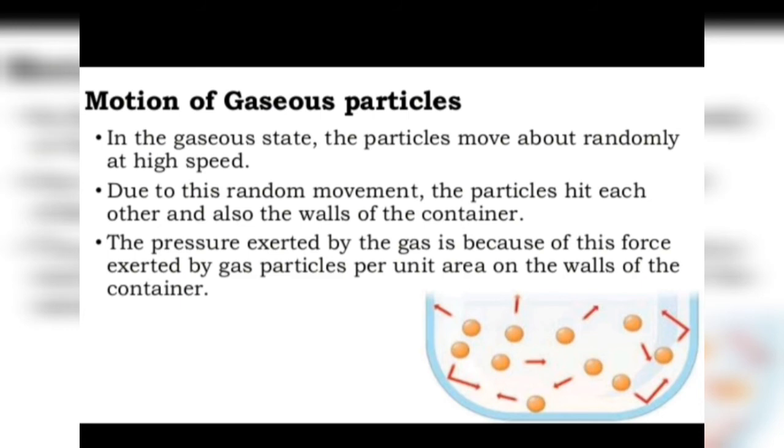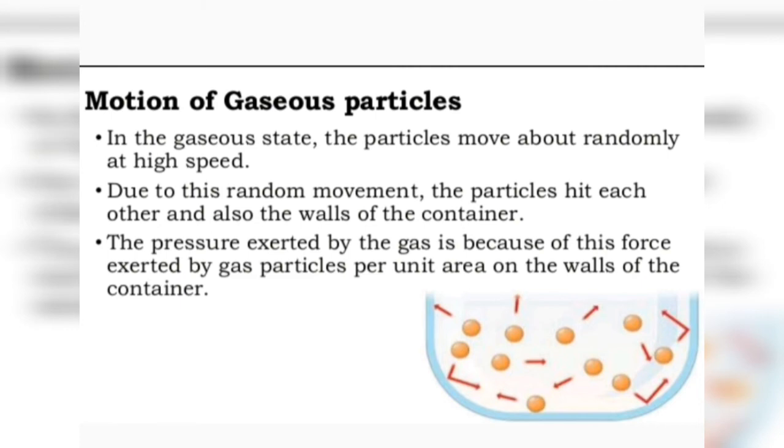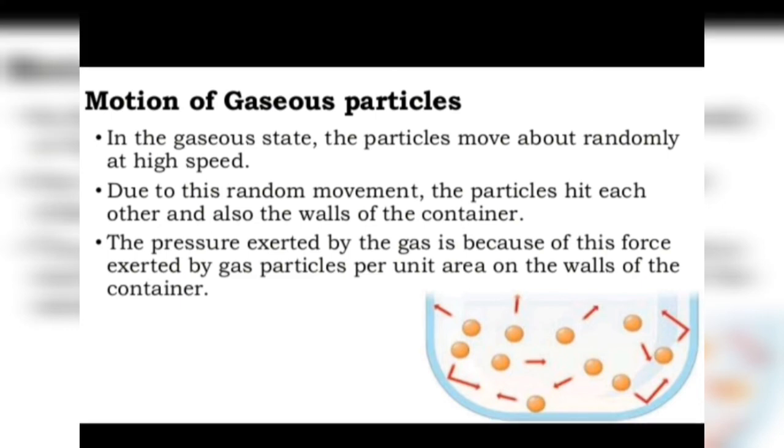Like, gas does not have a fixed shape because the position of particles is not fixed. Gas does not have a fixed volume because the space between the particles is not fixed. And since the particles of gas are free to move anywhere, it takes the shape and volume of the container. Gas can be compressed easily because its particles are far apart and there are large spaces between them which can be reduced by compression.